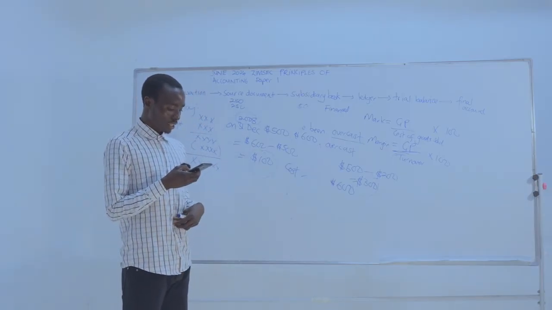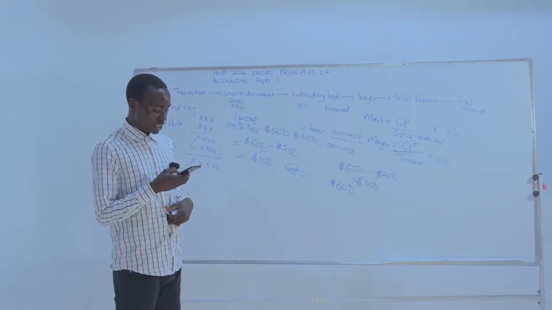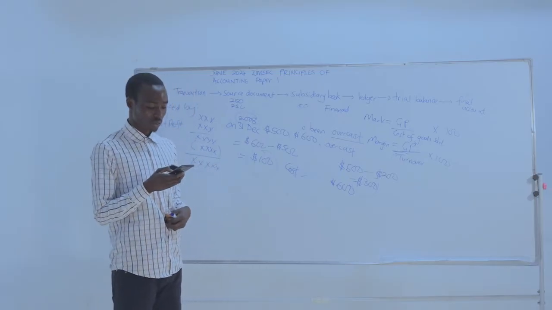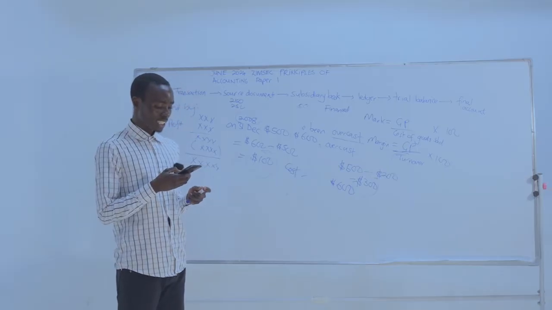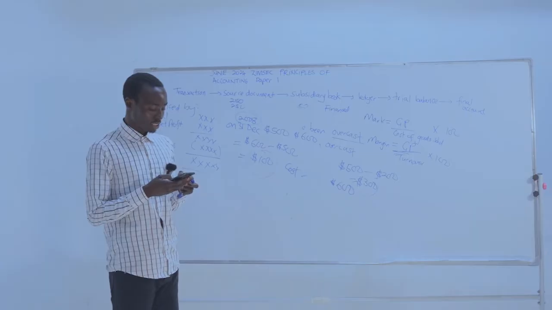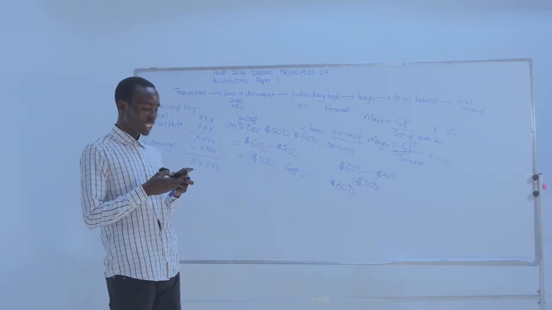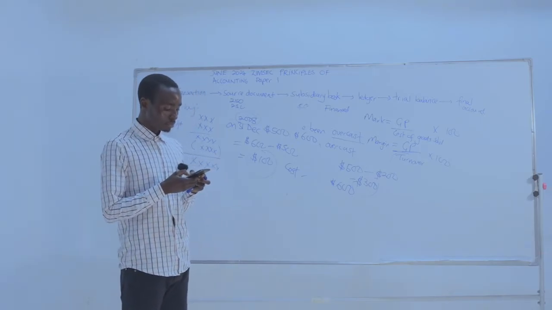A, the cost of maintaining a non-current asset. Cost of maintaining a non-current asset is a capital expenditure, not a revenue expenditure. B, the cost of repairing a non-current asset, right? B is the correct one.